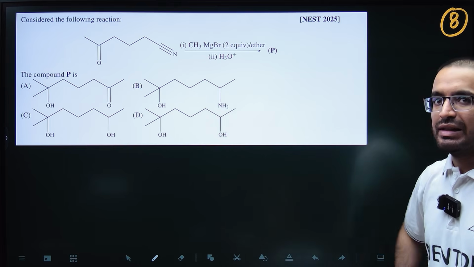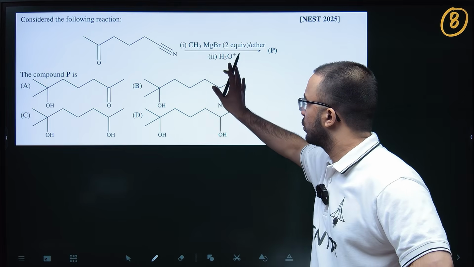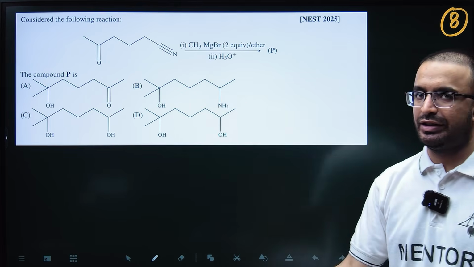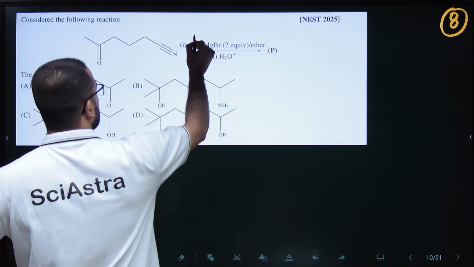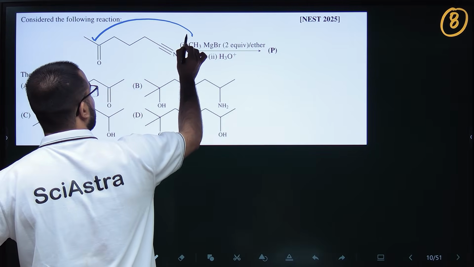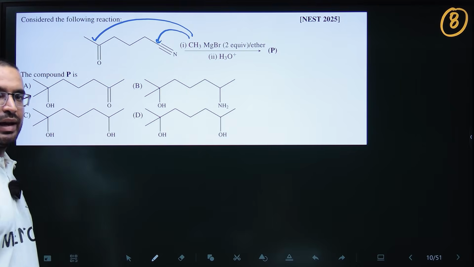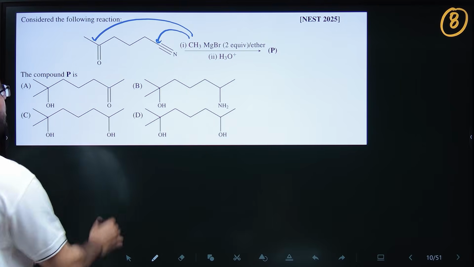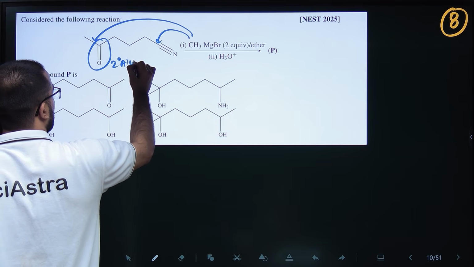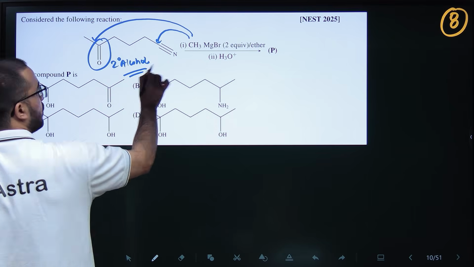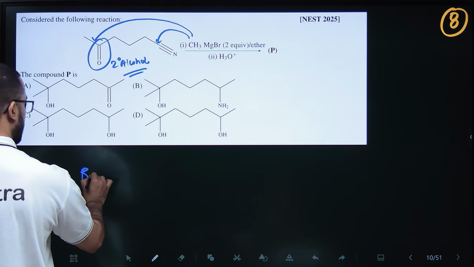In this question, the compound is given, and again it involves a Grignard reagent. Grignard reagent is very important. Two equivalents of Grignard reagent are given. The first will attack here, the second will attack here at the cyanide. At the aldehyde it will convert it into a secondary alcohol, simple. But what will happen at the cyanide?